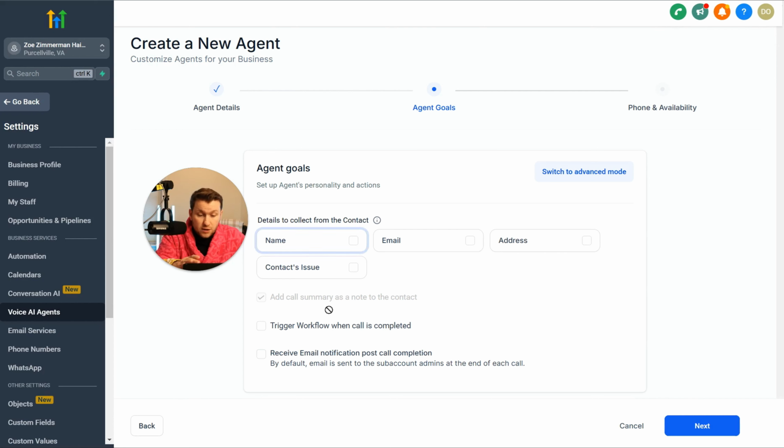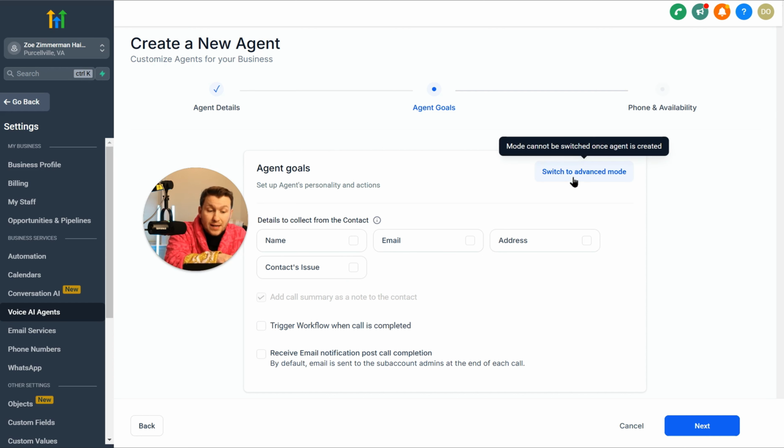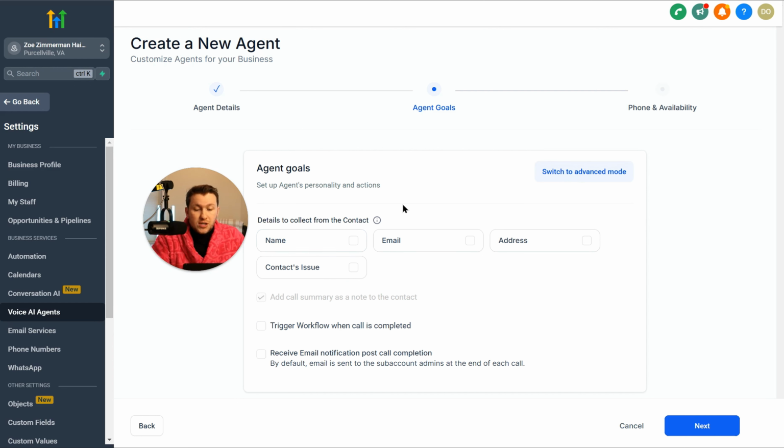So this is the personality, actions, how it works. So I'm going to go over this first mode. And then once we edit the bot later on down the road, we're going to switch to advanced mode. And as you see right here, mode cannot be switched back once it's created. And all advanced mode is putting in your own prompts. It's that higher level of customization. But first we'll go through this.